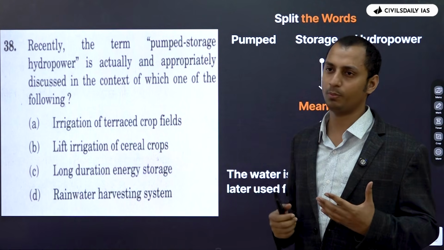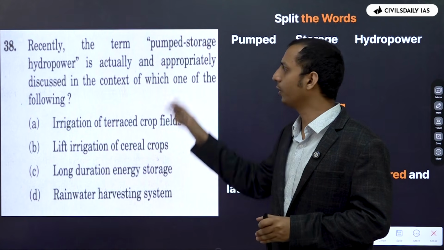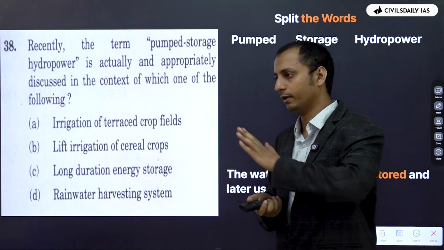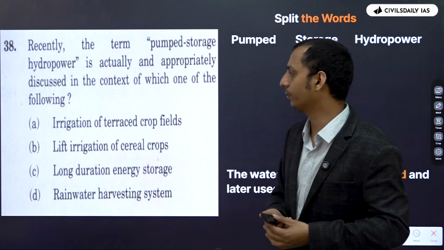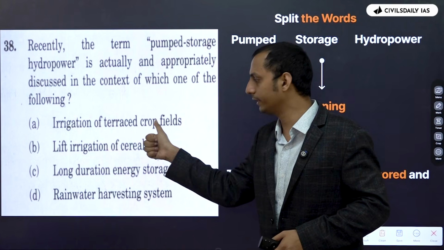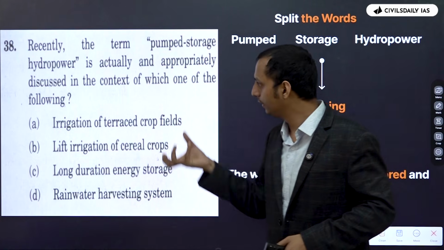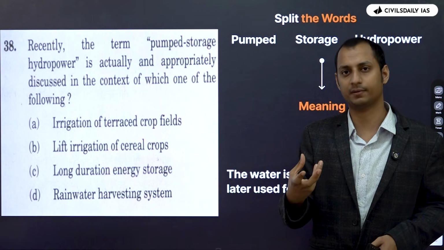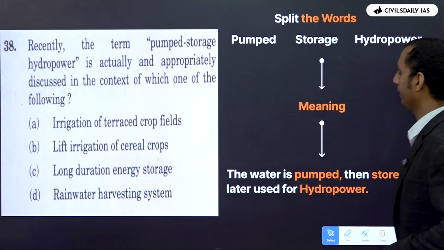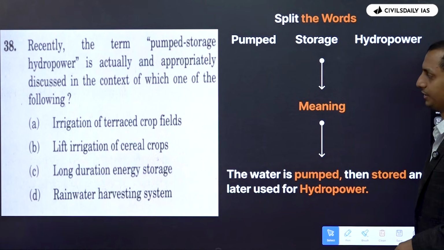What is meant by pump, storage, hydropower? You're pumping water, you're storing it somewhere, and later you are using it for hydropower, right? So you're pumping water from somewhere, storing it somewhere, and later using it to generate electricity, right? So what options would suit the same? Irrigation of terrace crop fields. Is there any hydropower irrigation here? No. So what does it mean? You're storing it somewhere for future generation of electricity, right? So you can go with the answer, long duration energy storage. Right, this was a question from 2025. So the water is being pumped, then stored in the form of hydropower. That is what is meant by long duration energy storage, right?